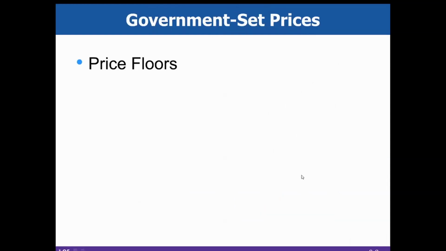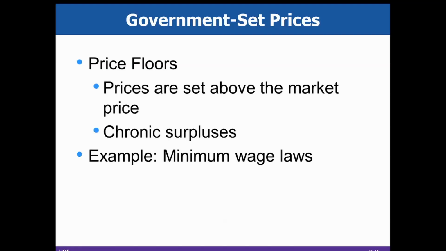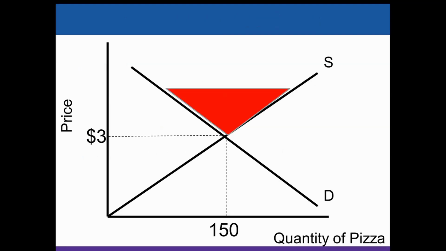All right, the next scenario is what's called a price floor, where the price is set above the market price. This causes surpluses. An example is minimum wage laws. So I pay workers in Great Neck Estates $12 an hour to work for us. Truthfully, the job's probably not worth more than $10 an hour. Equilibrium price would be $10. Kids would be willing to work for $10. I'd be willing to pay them $10. The government does not allow me to pay them $10. The government says I have to pay a higher price. So when they do that, they end up causing a surplus, because now I'm not going to pay the worker because he's not worth $12. I'm going to get some type of technology.